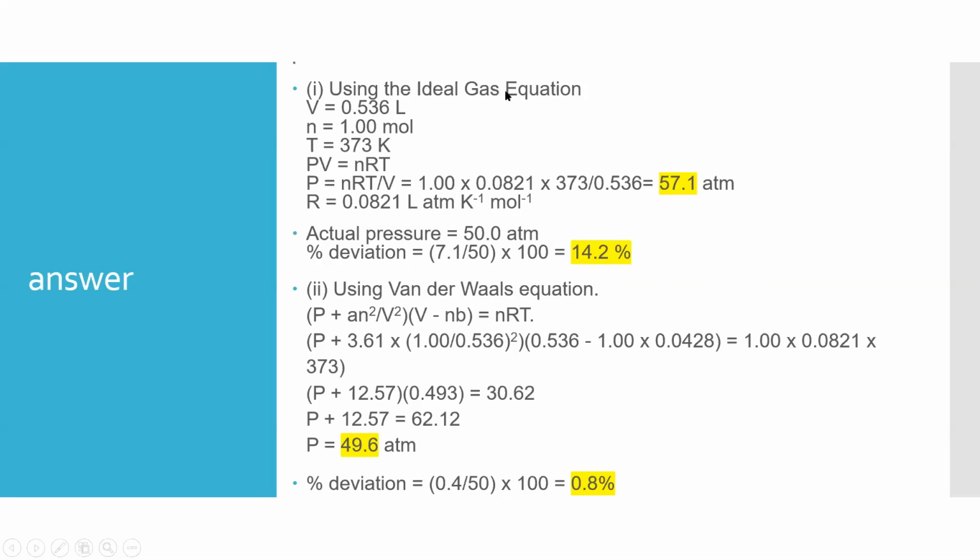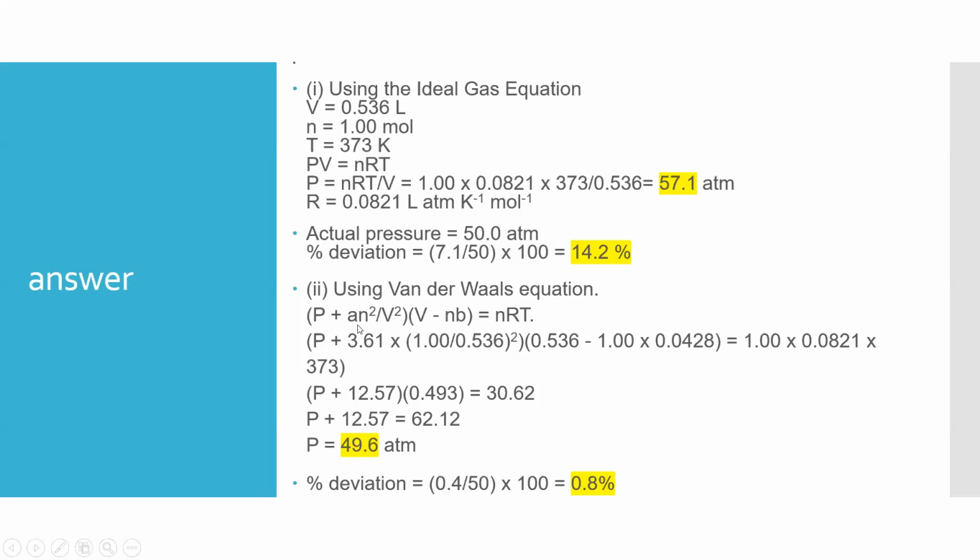By using the ideal gas equation, V equals 0.536, and n and T have been given. Because PV equals nRT, P can be written as nRT over V, so it's 57.1 atmospheres. For the percentage of deviation, it's 57.1 minus 15, that is 42.1, over 15. It's 40.2%.